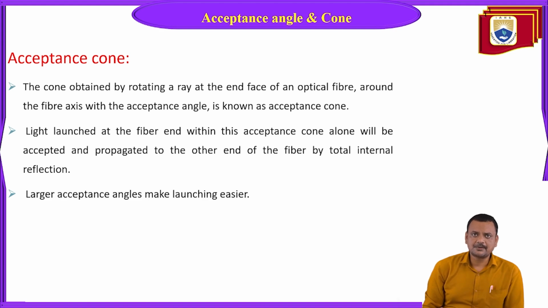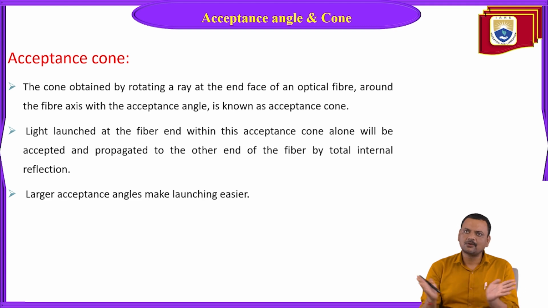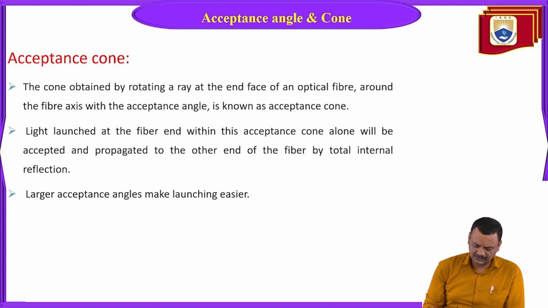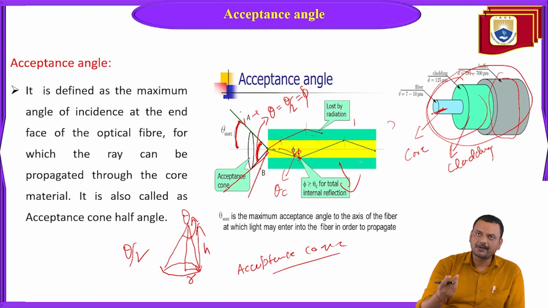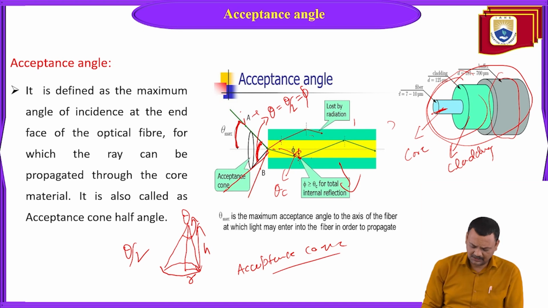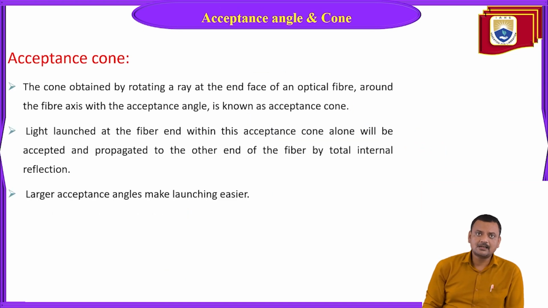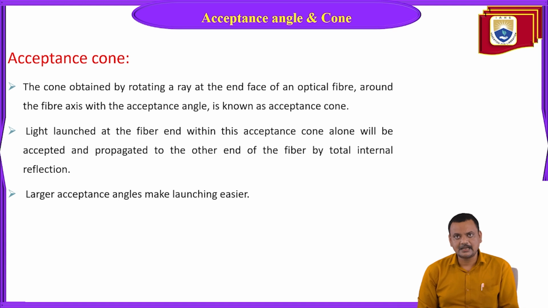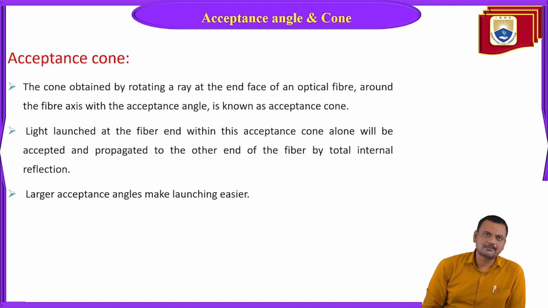Light launched at the fiber end within this acceptance cone alone will be accepted. Within this cone only it is acceptable. Other rays will go outside, and there is a chance they will come out of the optical fiber. So there is some safety issue with your information or data associated with this light ray. Light launched within this acceptance cone alone will be accepted and propagated to the other end of the fiber by total internal reflection.